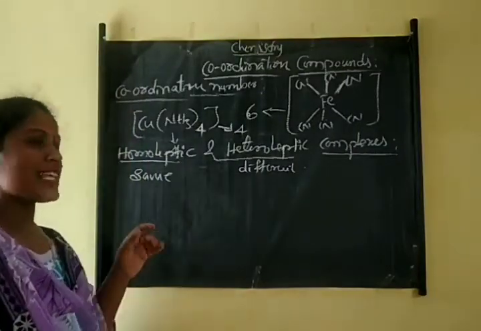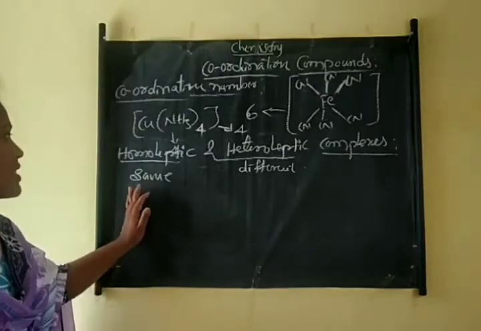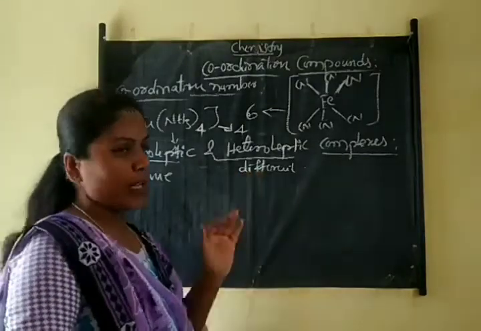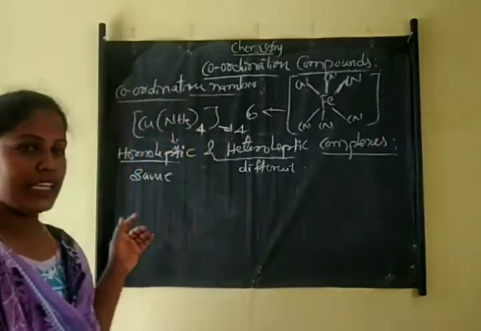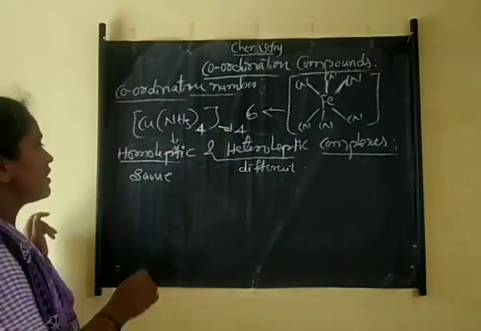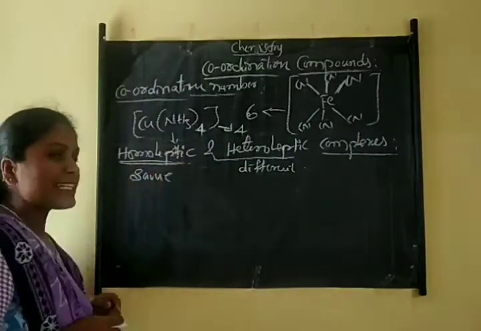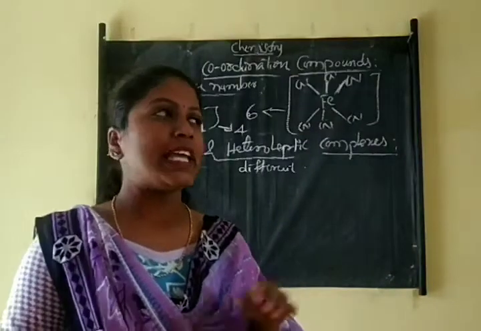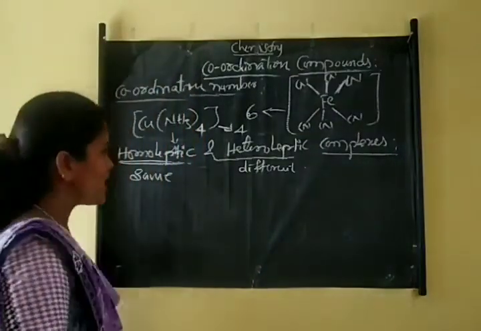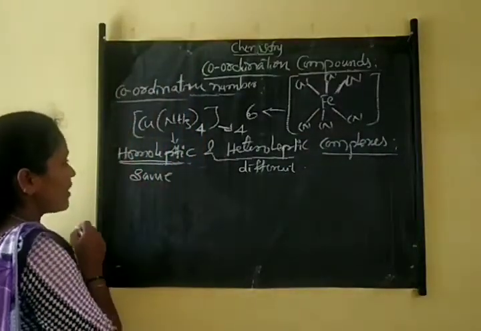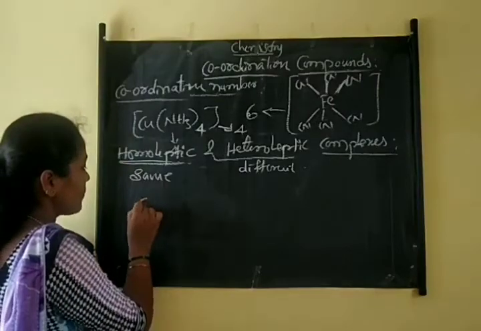surrounded by the same type of ligands. That is called homoleptic complexes. For example, cobalt.